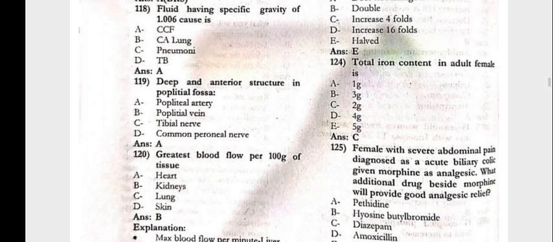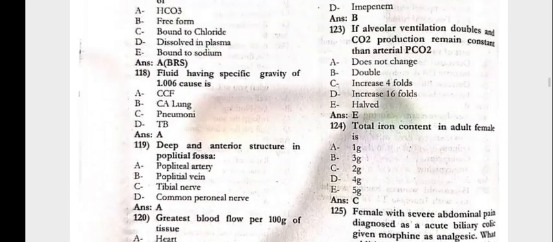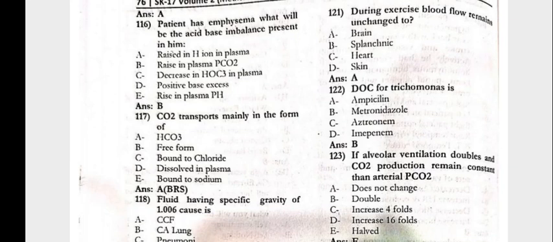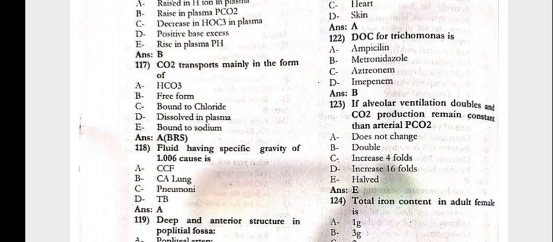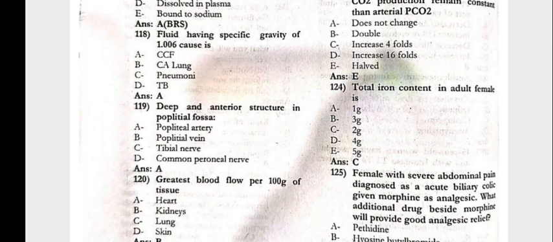Greatest blood flow per 100 gram of the tissue is the kidneys. Next, 1 to 1, during exercise the blood flow remains unchanged due to the brain. Drug of choice for trichomonas is metronidazole. If alveolar ventilation doubles and the carbon dioxide production remains constant, then arterial partial pressure of carbon dioxide is halved. Total iron content in adult female is 2 gram.